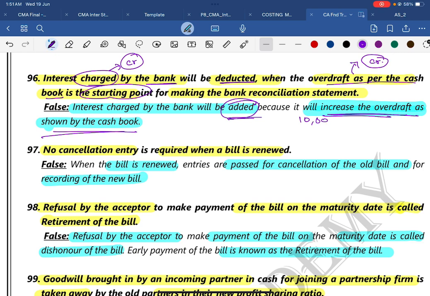Previously I have 10,000 on the credit side. Now the bank is also debiting 10,000 on the bank overdraft balance as per cash book.